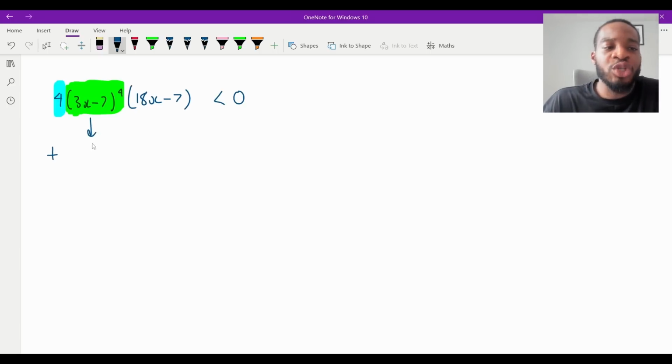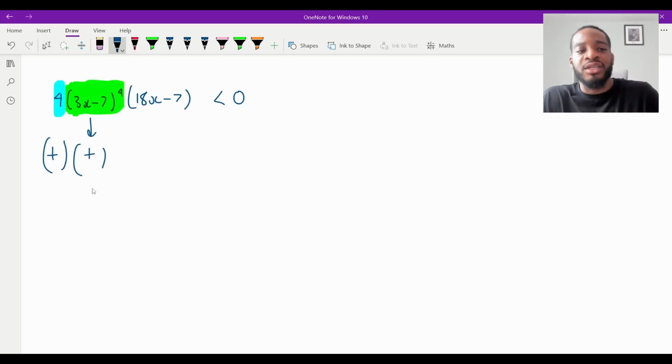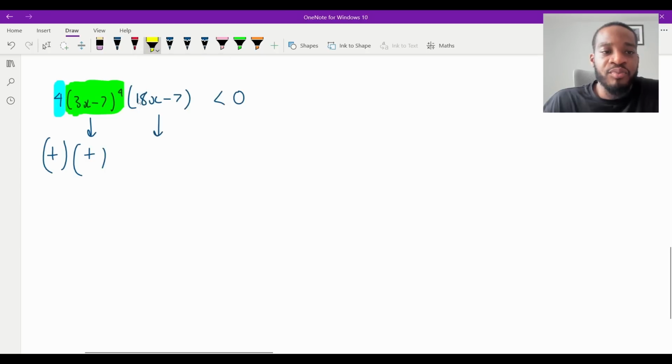So we just put plus for now. So I'm just going to put plus, plus, plus, plus. We're timesing two positives together. Now, this one is a linear expression. This can be negative, can't it? So for this entire expression to be negative, it must depend on this yellow factor because these two are going to be positive no matter what they are. Obviously, that could be 0 for a certain value, but we want it to be negative. If it's 0, then the whole thing is 0. So we're not going to look at this as being 0. We're just going to treat it as positive.